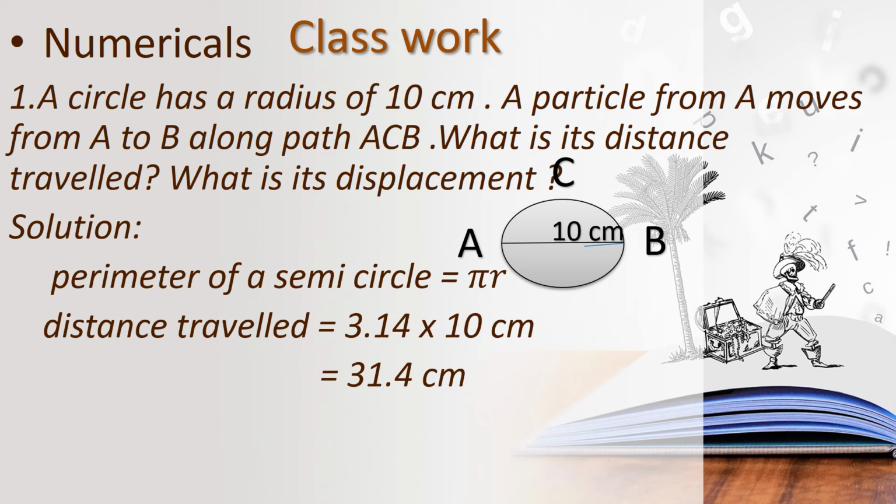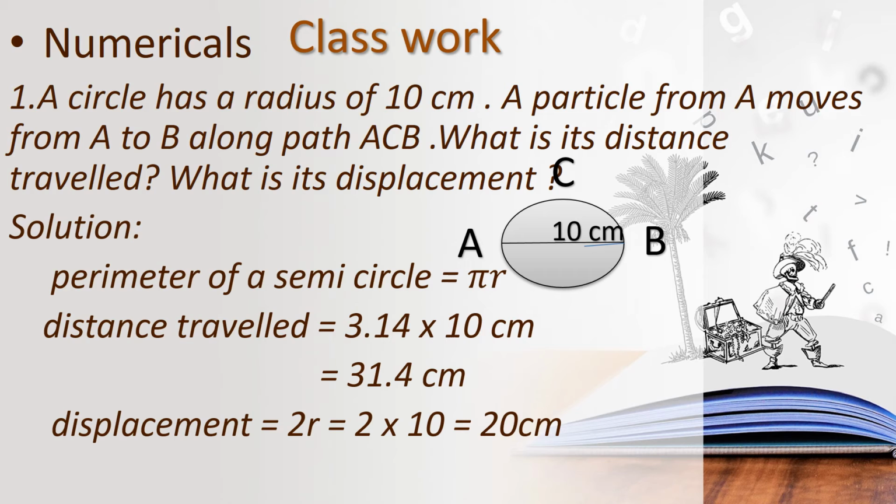How will you find the displacement? We have already said the diameter path is the shortest path, children. We already know the radius, 10 centimeters. If you want to find the displacement, it is 2 times the radius. So displacement equals 2r. 2 into r, which is 10. 2 tens are 20. So the displacement is 20 centimeter.